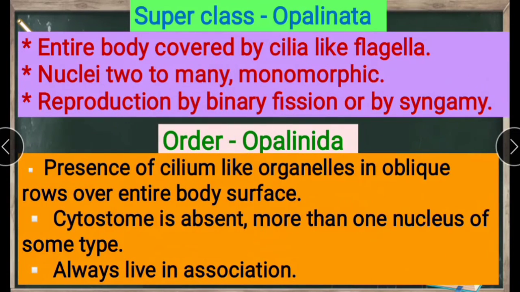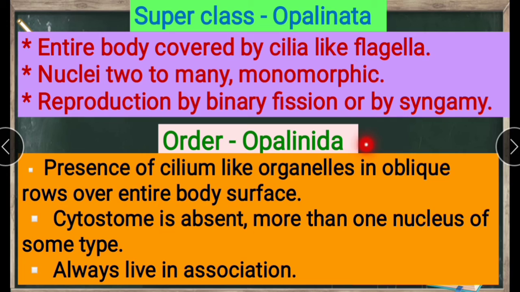Okay. Next, superclass Opalinata. Characters: entire body covered by cilia, like flagella. Nuclei: two or many, monomorphic. Reproduction by binary fission or by syngamy. Here we see the entire body covered with cilia, small thread-like structures. We see a number of nuclei, and reproduction is by binary fission or syngamy, which is sexual.